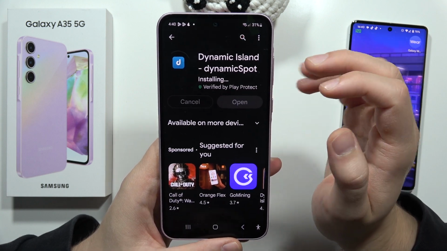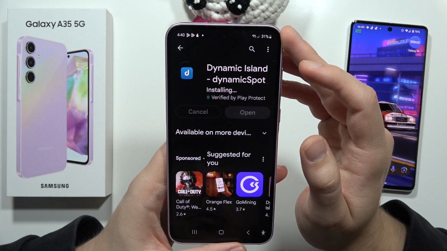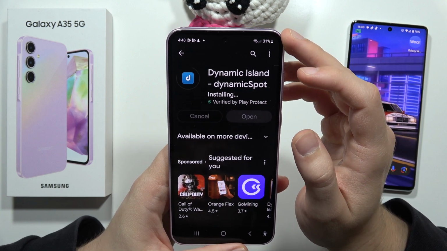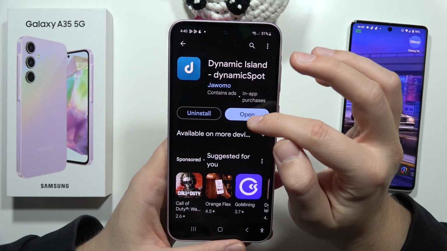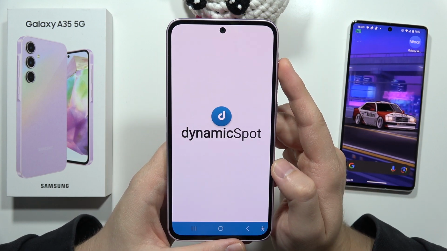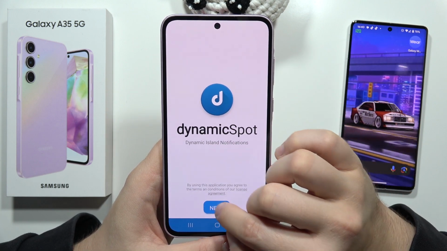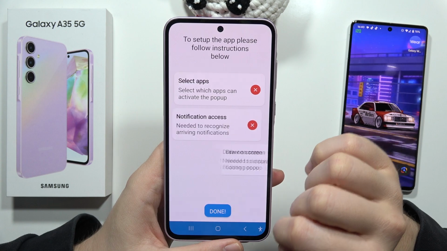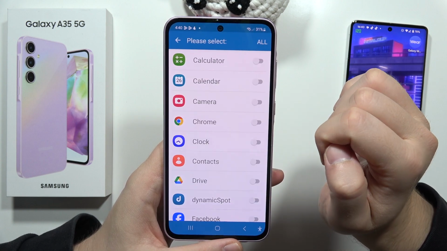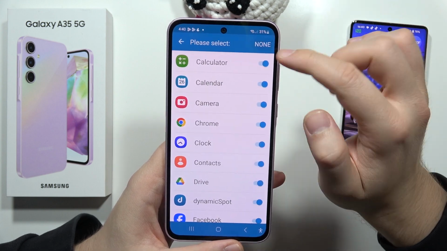When it is installed, we can click open and we will quickly set it up. After this, you will get these cool dynamic island effects. Click to open. Now just wait for this welcome screen, click next, and then we have to tap on select apps. From this we have to select all apps by clicking here.